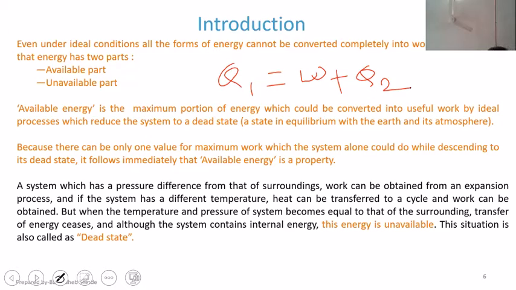So this Q1 is always going to be equivalent to W plus Q2, or the addition of those two. Now, the portion of Q1 that can be converted into W.